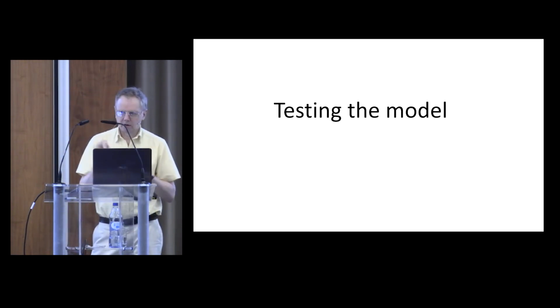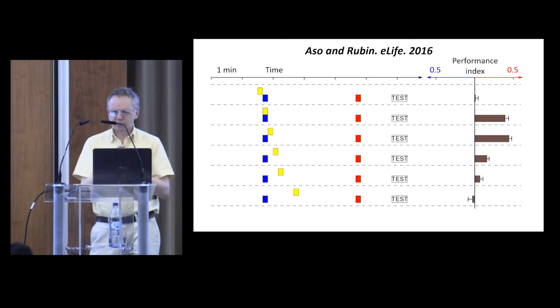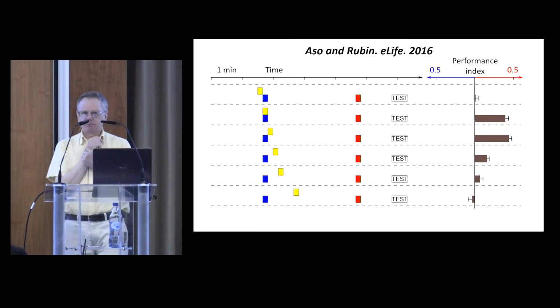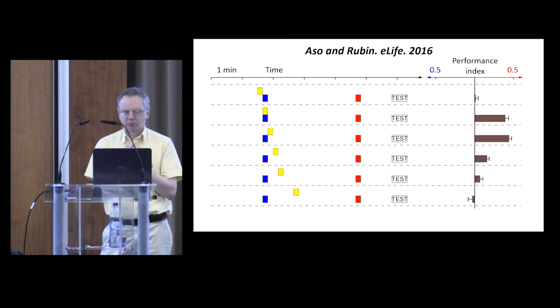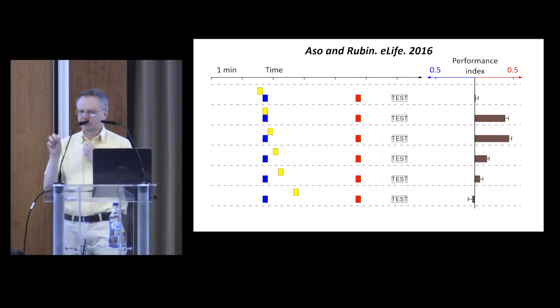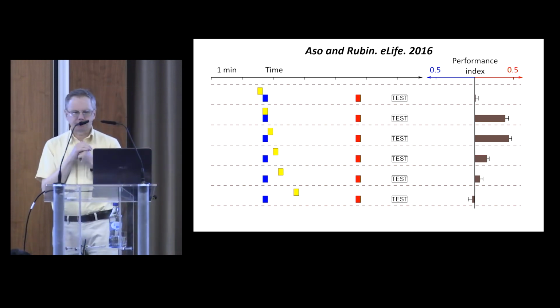Okay, the model is finished. We've got all the parameters set. To finish, we need to test the model on a few new scenarios. So the first one we want to look at is actually that same Yoshi Aso and Jerry Rubin paper, but we're using data from that paper that wasn't actually in our calibration. And what they did was, rather than deliver electric shocks, they used optogenetic stimulation of the DAN in the gamma-1 compartment, and they presented this at various different times relative to the odor presentation.